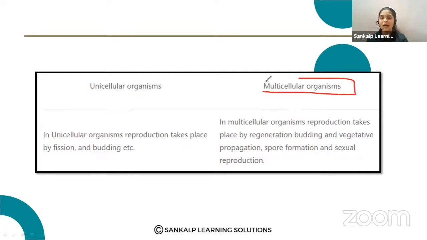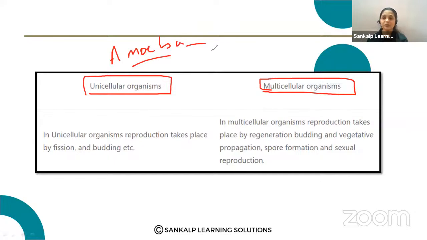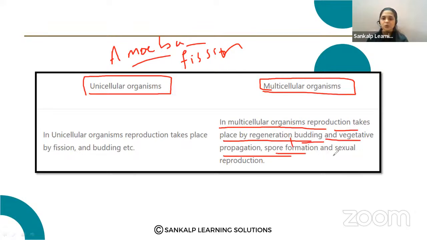In unicellular organisms, for example, amoeba, the type of reproduction found is binary fission. In multicellular organisms, any of these methods can be used for reproduction.